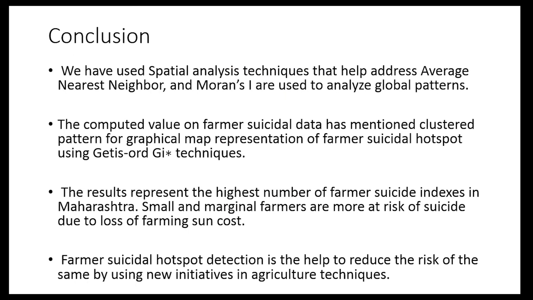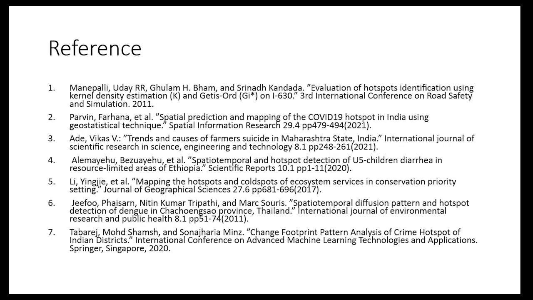The result represents the highest number of farmer suicides in Maharashtra, and small and marginal farmers are more at risk of suicide due to the loss of farming sunk cost. Farmer suicide hotspot detection can help reduce the risk of farmer suicide, together with new initiatives in agriculture techniques, and these are the references.